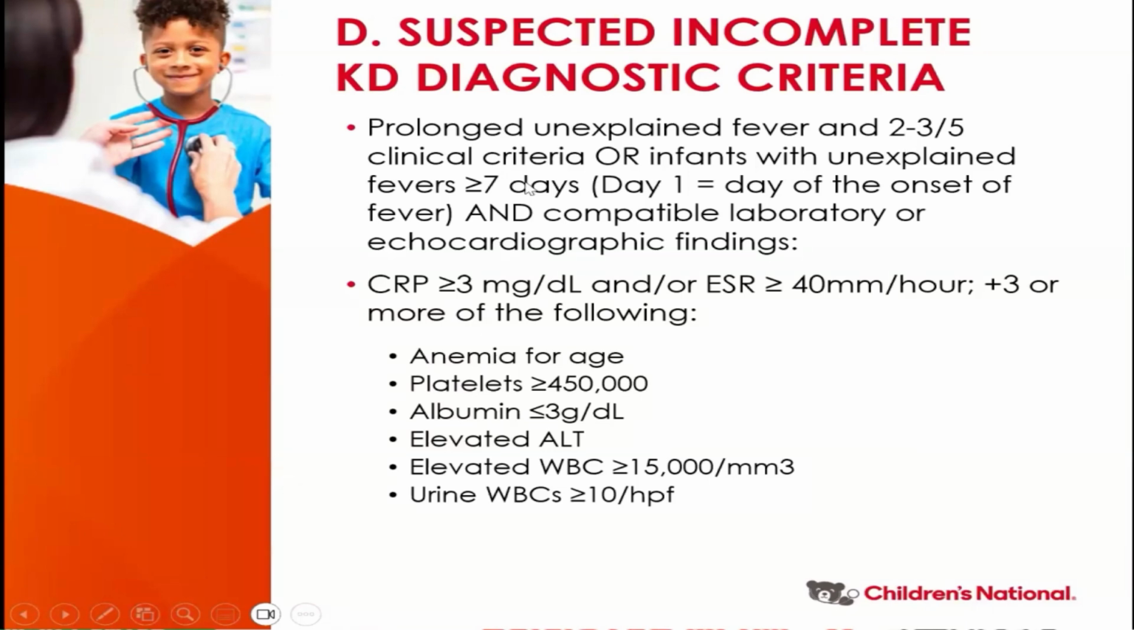You might have 2 to 3 clinical features. For infants, we actually look for unexplained fever for at least 7 days. In the presence of either one of those two, you look for lab criteria or echo criteria. Lab criteria includes evidence of inflammation, plus at least 3 of the following: anemia, elevation in platelets, low albumin, elevated white blood cells, ALT, or urine white blood cells showing more than 10 in the high power field.